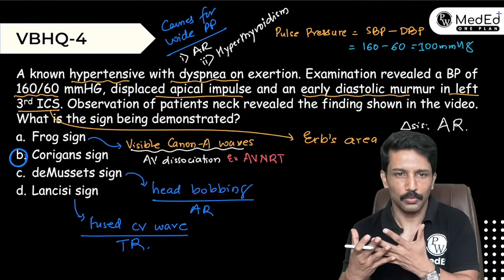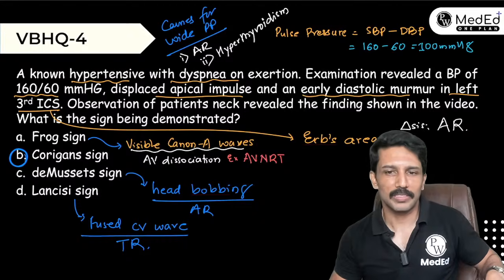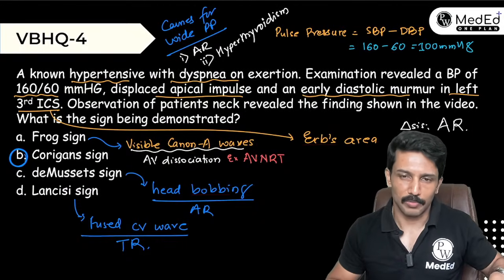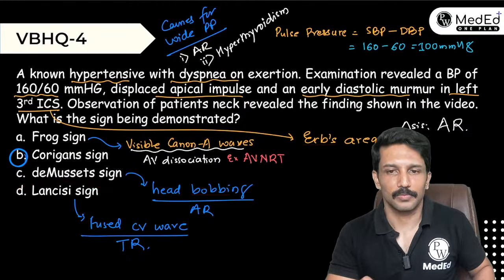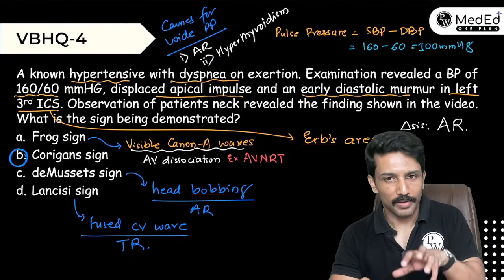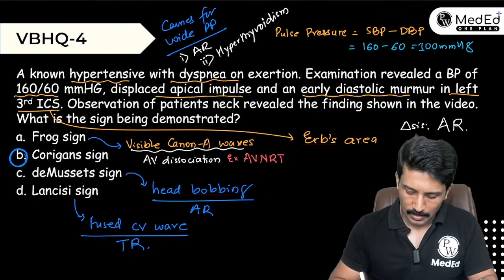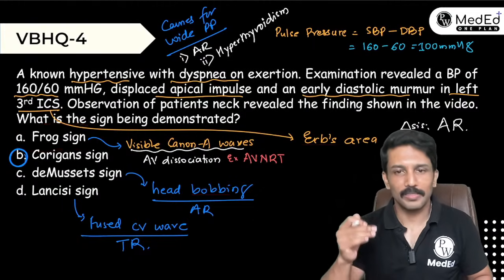Okay. A similar video, but the context is suggestive of tricuspid regurgitation: pulsatile liver, right-sided symptoms, raised JVP, hepatomegaly, ascites. Then choose Lancisi sign. Sudden onset palpitations, breathlessness, brought in a shock state, then it could be an arrhythmia. Then if there is neck pulsation visible, think of it as frog sign.